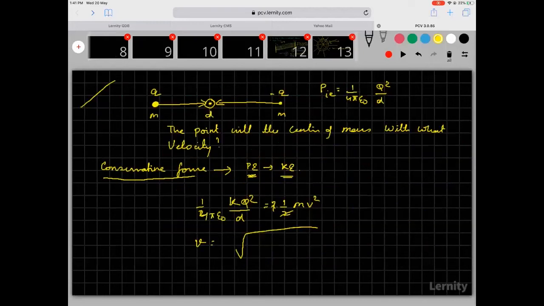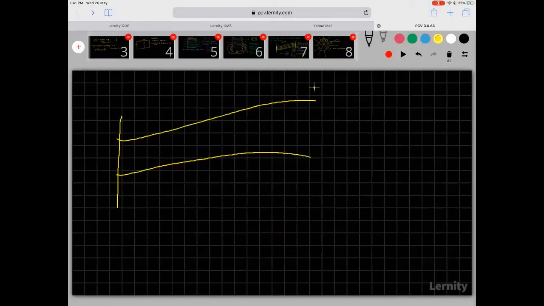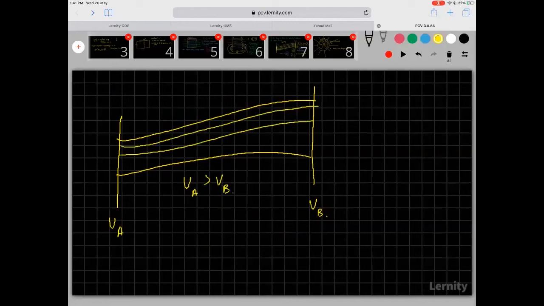We are talking of a steady state flow. What do you mean by a steady state flow? A steady state flow is a flow where the current input through the conductor is equal to the current leaving the conductor. So you have a conductor here. You have a situation where you have maintained a potential difference, VA and VB, and VA is greater than VB, so there's an electric field going from A to B. This is the direction of the electric field.